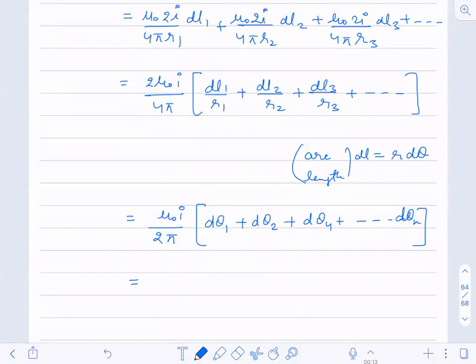If I completely add, I will get 360 degrees. So 360 degrees, can I write it as 2 pi? If yes, what do I get now? Mu naught I.